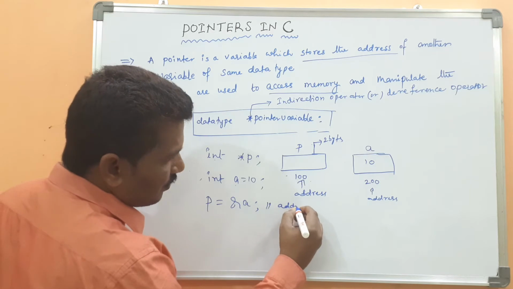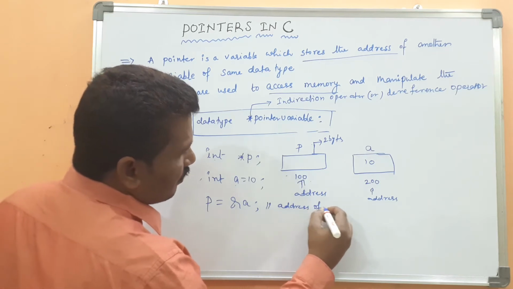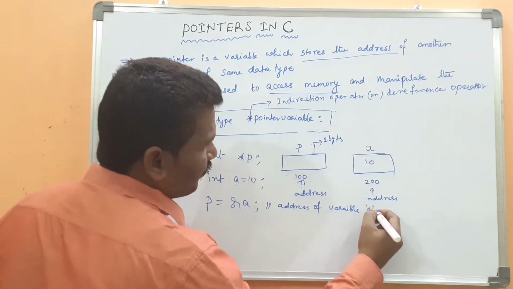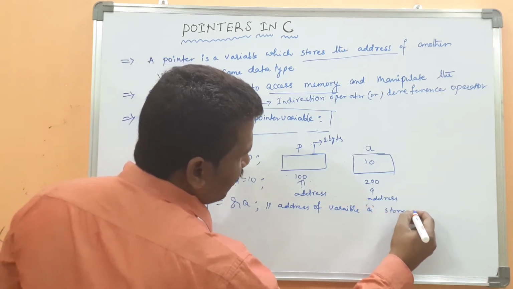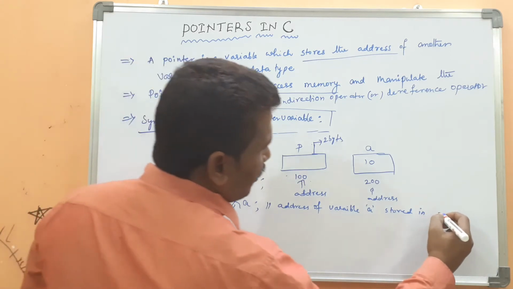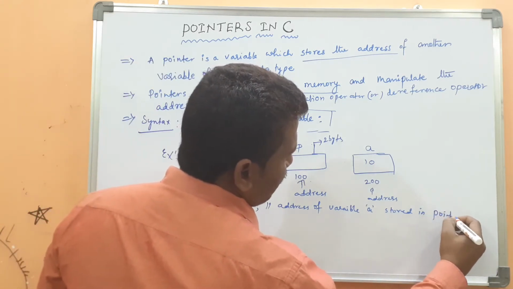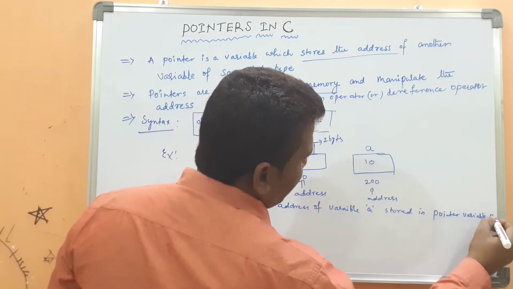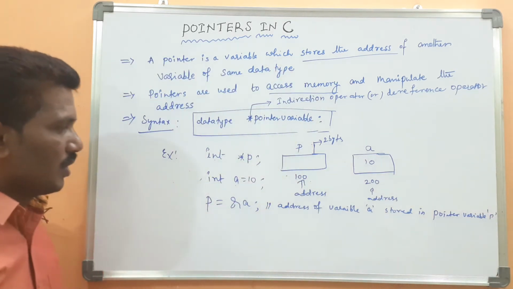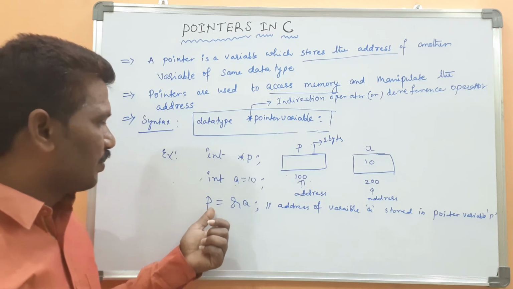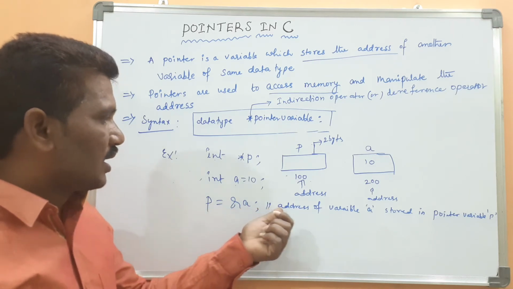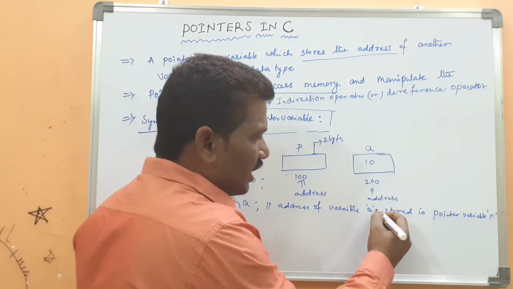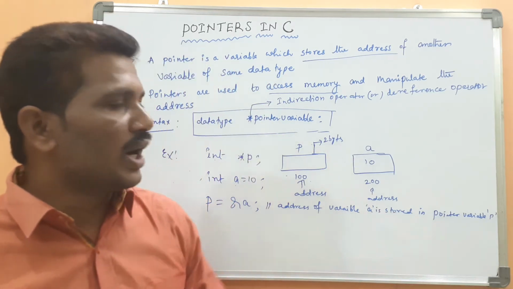The address of variable A is stored in pointer variable p. What is the meaning of this statement? p equals address of A. The address of variable A is stored in pointer variable p.